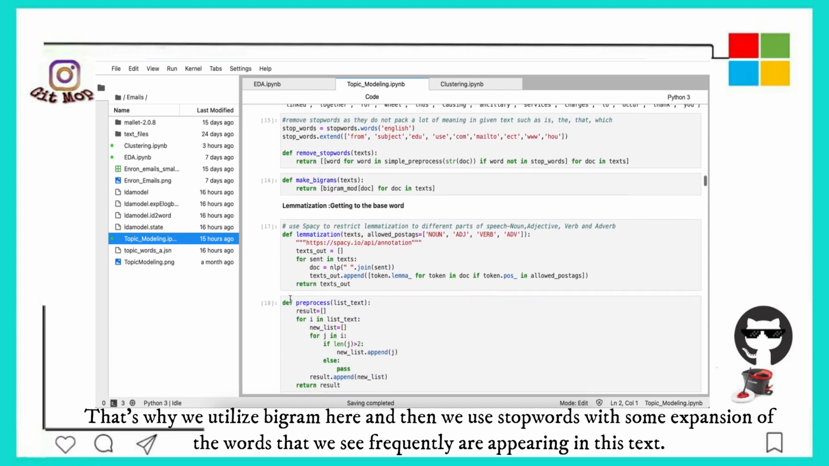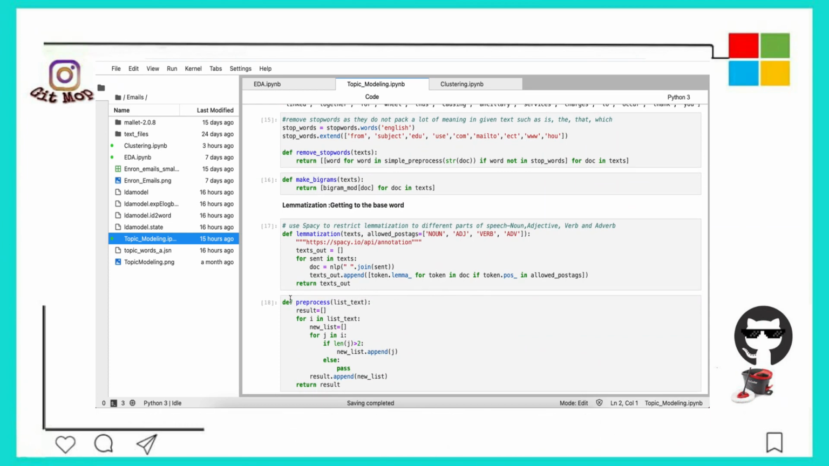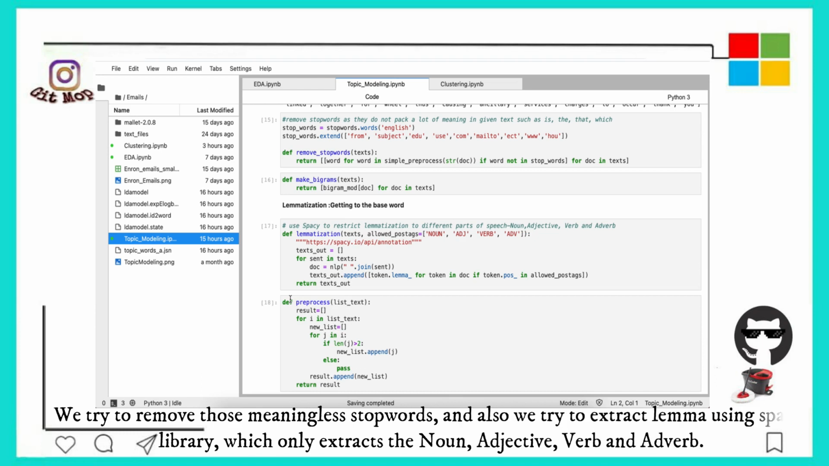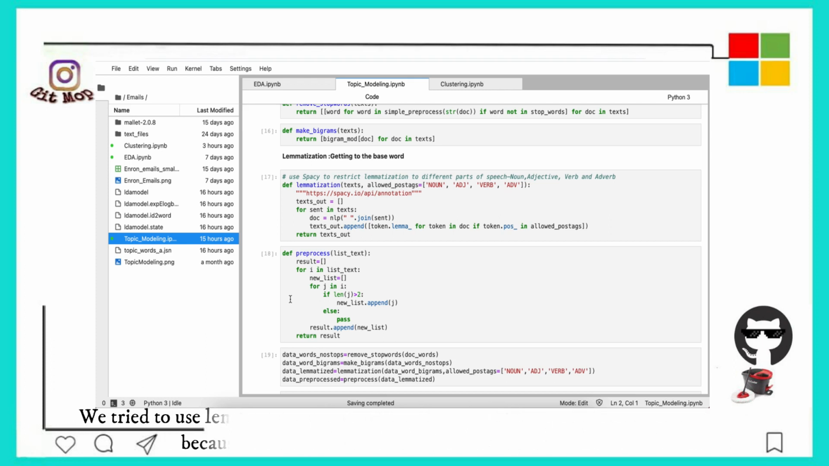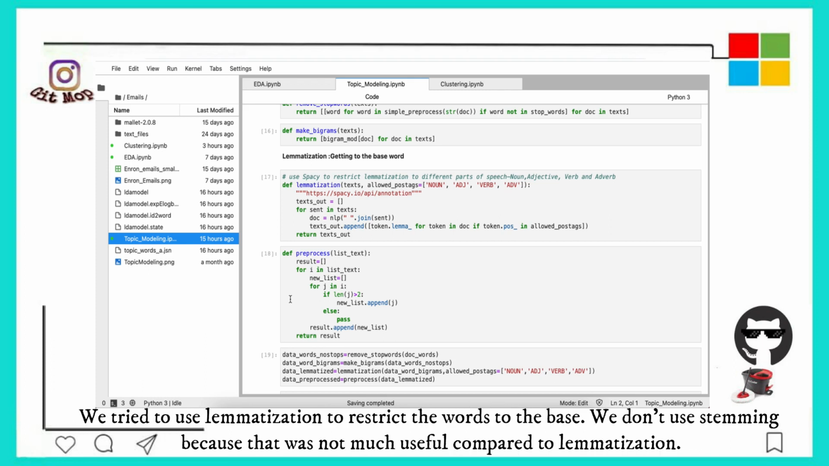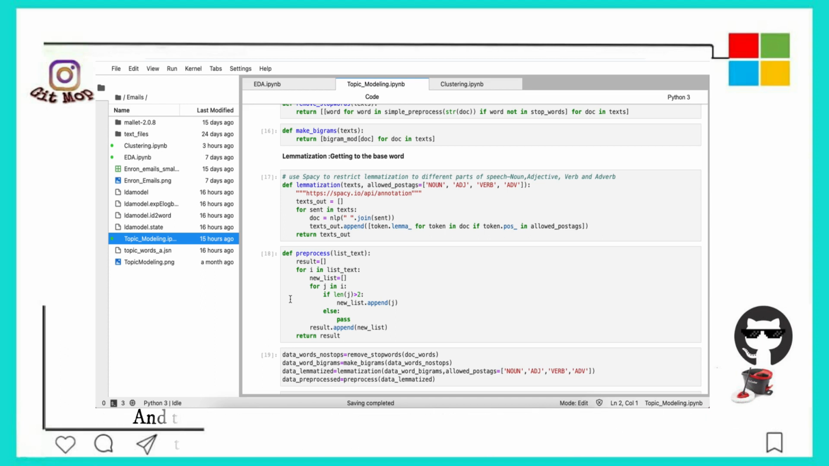And then we use stop words with some extension of the words that we see frequently appearing in these texts. We try to remove those meaningless stop words. And also we try to extract lemma using spaCy, which only extracts the noun, adjective, verb, and adverb. We try to use lemmatization to restrict the word to the base. We didn't use stemming because that was not much useful compared to lemmatization.